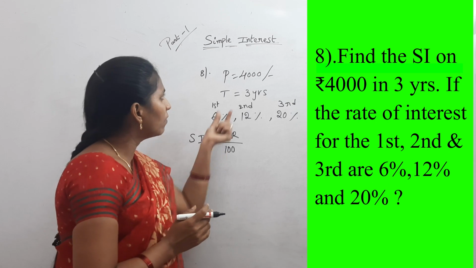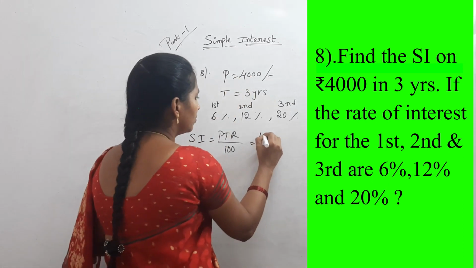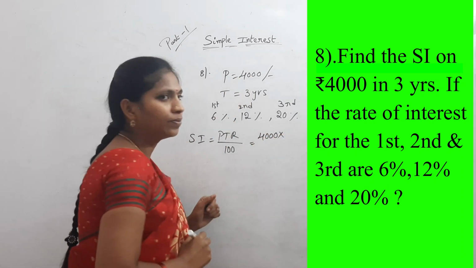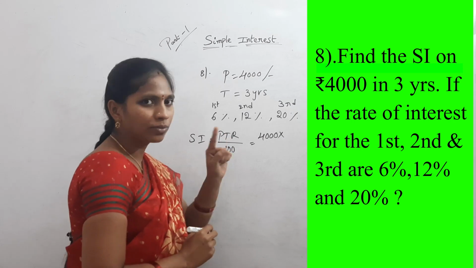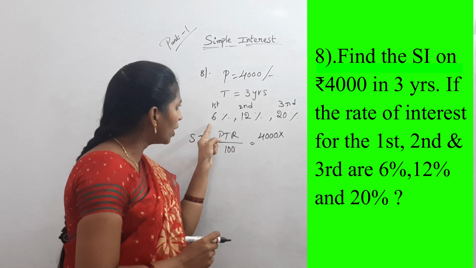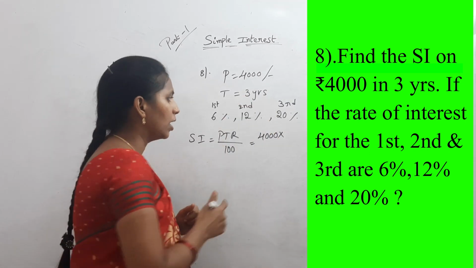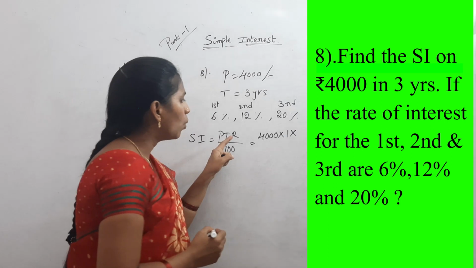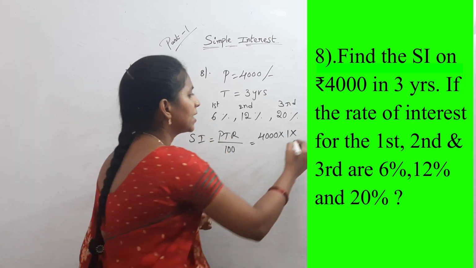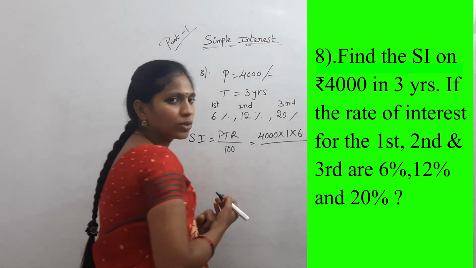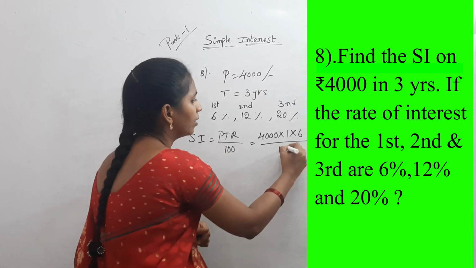Here what is the P value? 4000 into what is the time period? 1 year. This is for 1 year, this is for 1 year and this is for 1 year. Total how many years? 3 years. So 1 year into what is the rate of interest? 6%. So 6 by 100.